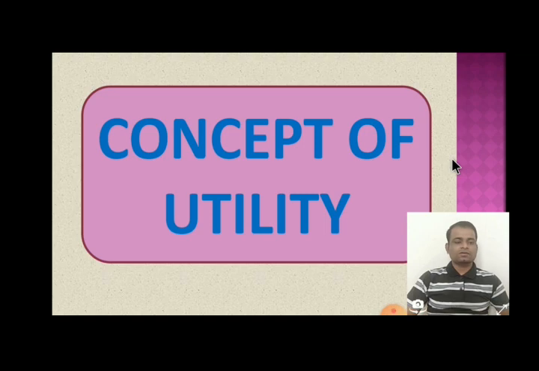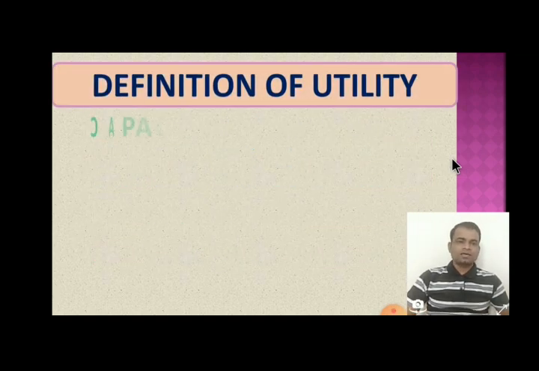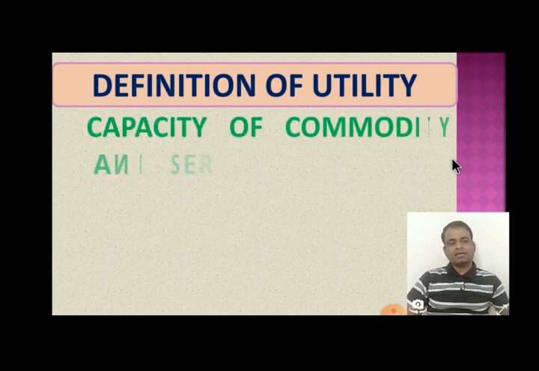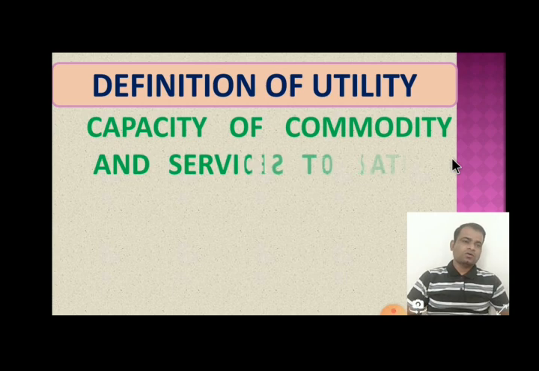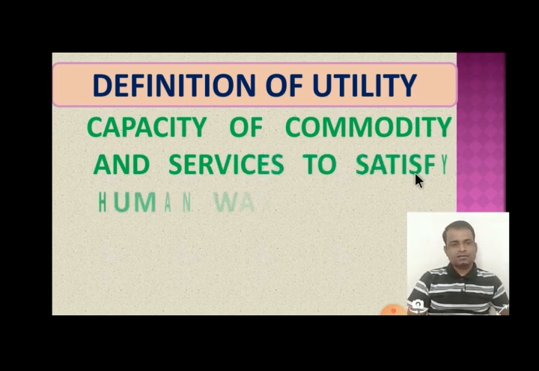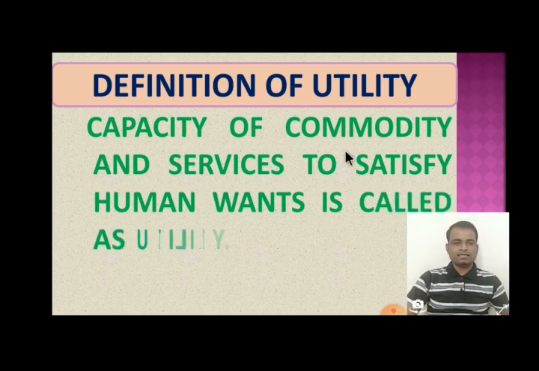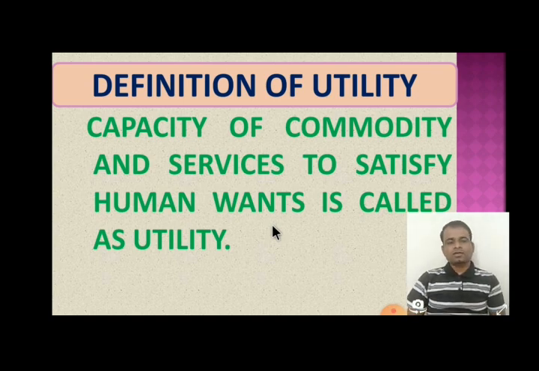What is utility? The concept of utility is very important, which is related to our daily routine life also. So, we should know what utility is. Utility is the capacity of commodity and services to satisfy human wants. Utility means capacity of commodity.